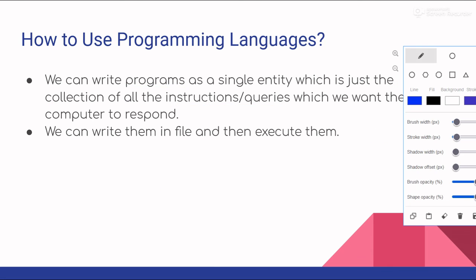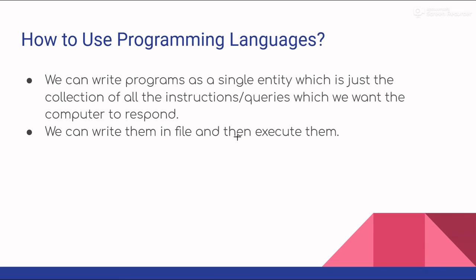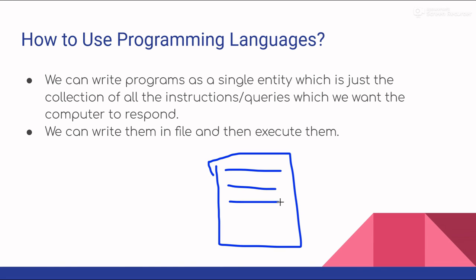So what this means is, if we have to give the computer instructions of what to do, we can create something called programs, as we mentioned, and it includes everything. And by everything, I mean every command or every instruction or every query which we want to give to the computer in that single entity or file.